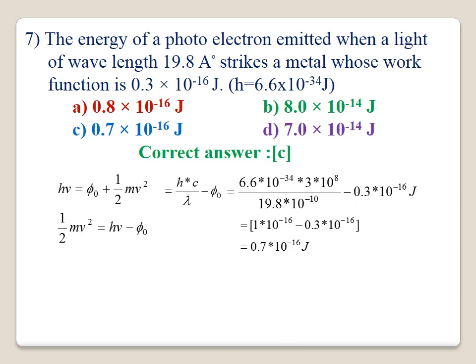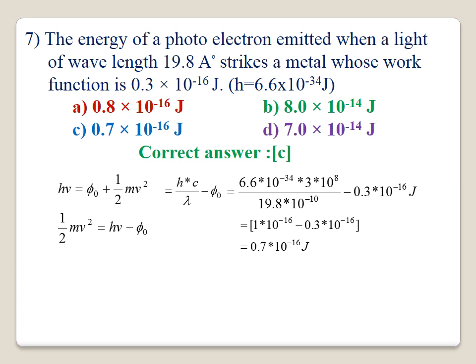7. The energy of the photoelectron emitted when a light of wavelength 19.8 strikes a metal whose work function is 0.33 into 10 to the power minus 16 joules.